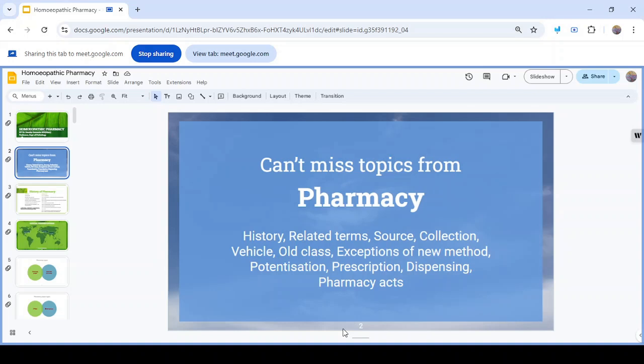Now, which are the areas to focus on mostly? These are the can't-miss topics of pharmacy. First of all is history, which is mainly about the pharmacopoeias. Then terms. There are some pharmacy related terms: pharmacognosy, pharmaconomy, pharmacophore, etc. Then source of the drugs.